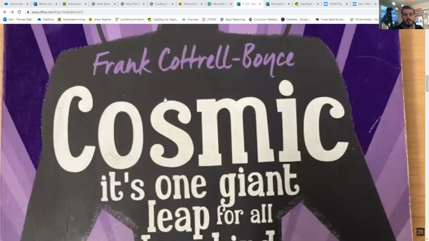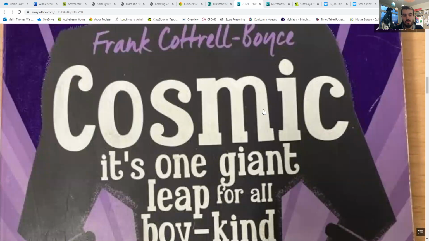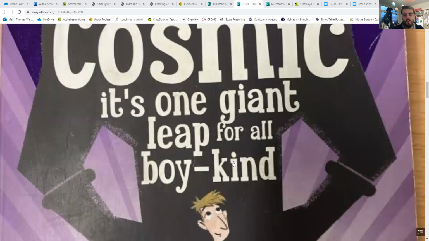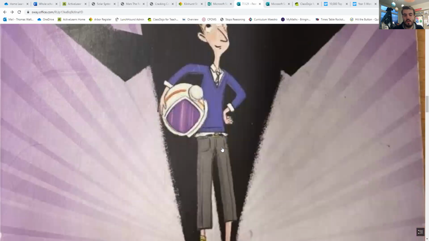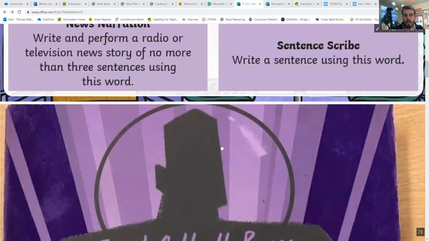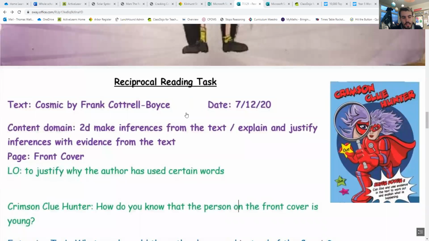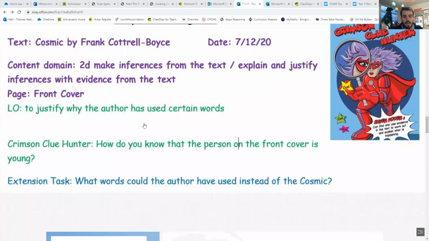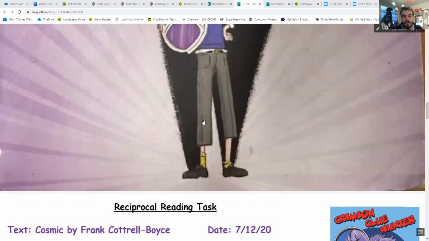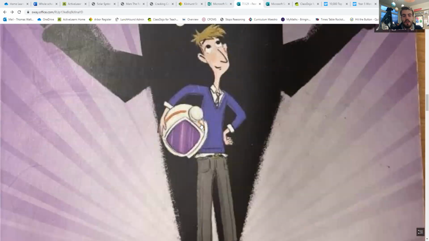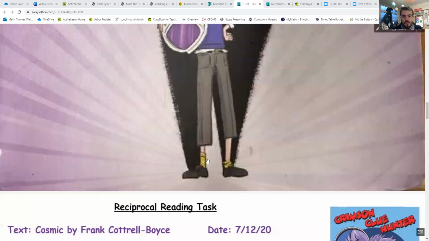So we've got the front cover of our new text, okay? It's called Cosmic. It's One Giant Leap for All Boy Kind. So that is the front cover of our new text that we're going to be looking at, that you can see on the screen now. And for our reciprocal reading today, you need to do the following things. So you need to tell me, how do you know that person on the front cover, this lad here, is young?